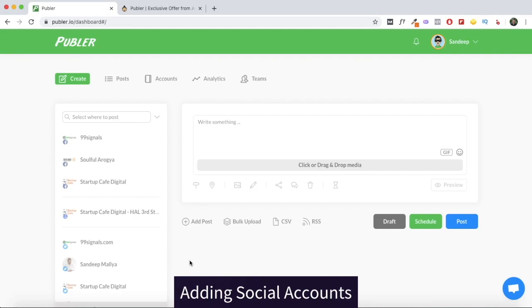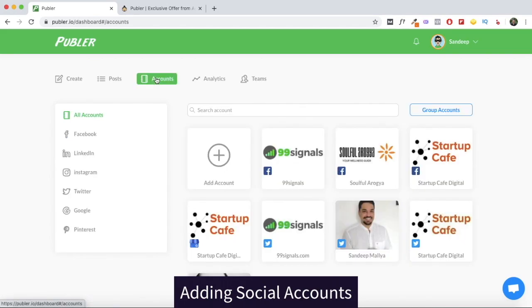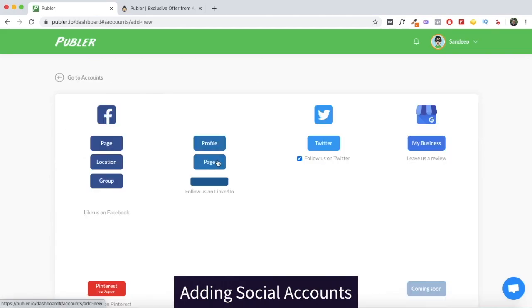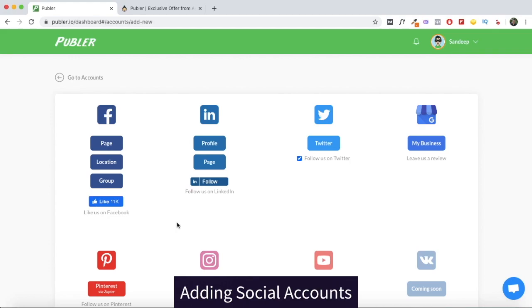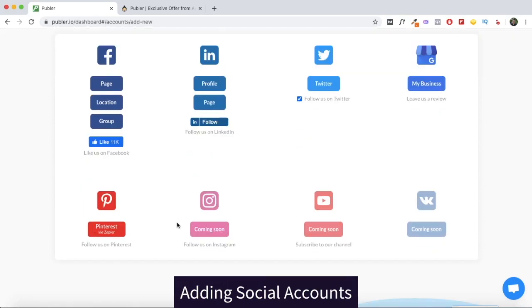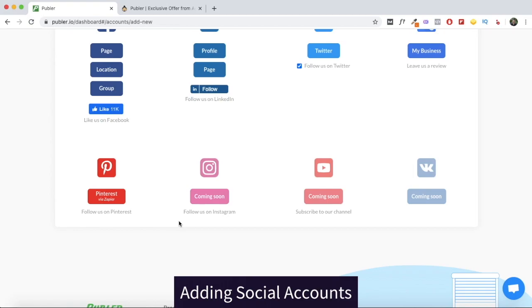So you can go ahead and do that by visiting the accounts tab and clicking on add account. From here, you can connect your Facebook page, your LinkedIn profile, your LinkedIn page, your Twitter page, and even your Google My Business page. You can only connect Pinterest via Zapier. And as I've already discussed, YouTube and Instagram are coming soon. So you will be able to connect your Instagram account and your YouTube account very soon to Publer.